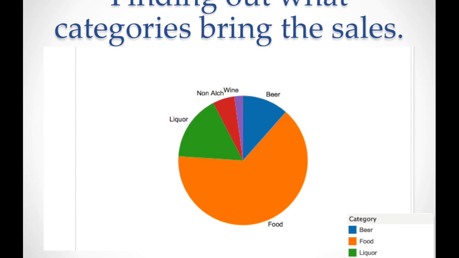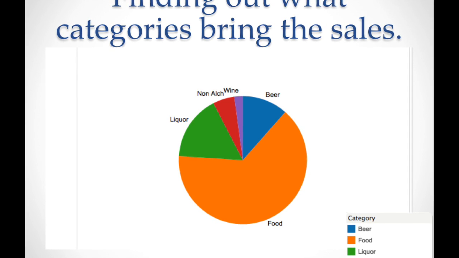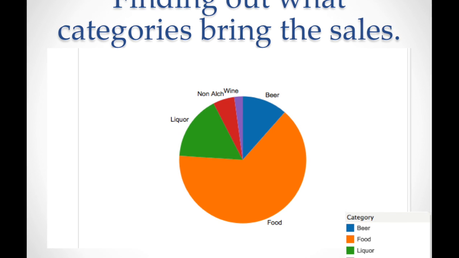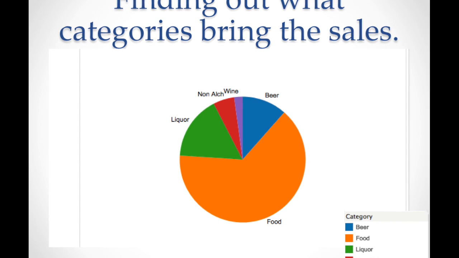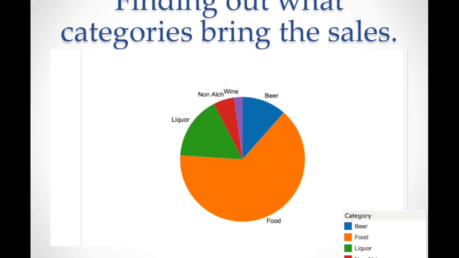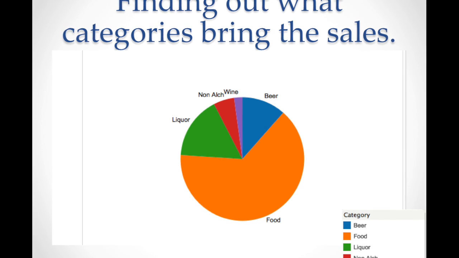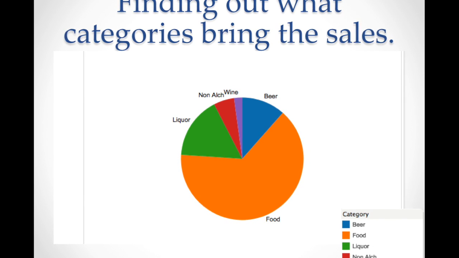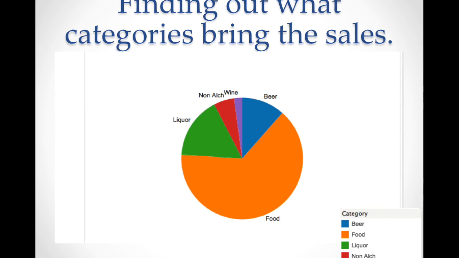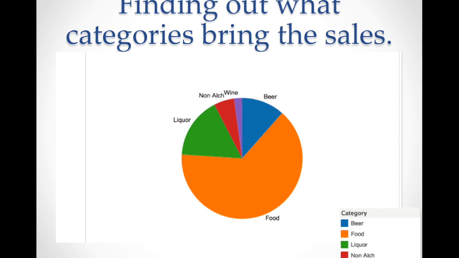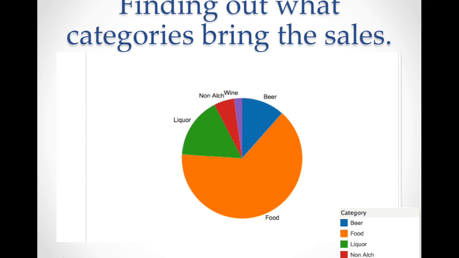But from this graph, you can see that wine and non-alcoholic beverages are the lowest selling product categories. I did further investigation and found that water was the best seller, with a profit of $1 million in non-alcoholic beverages. But on the other end, you have a $500,000 loss in ginger ale.